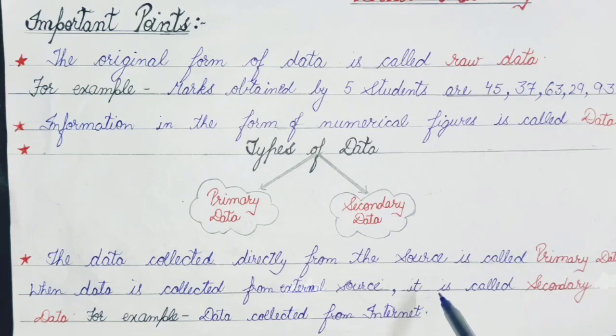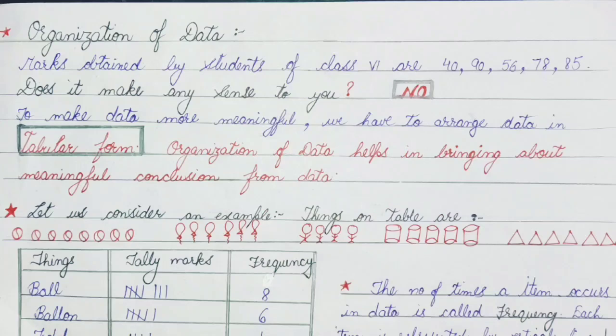You will search that topic on Google or on the net, so that you can get the desired information, write it down and show it to your teacher. So when the data is collected from an external source, from another person or from the internet or somewhere else, that is known as secondary data. Am I clear with these two types of data?